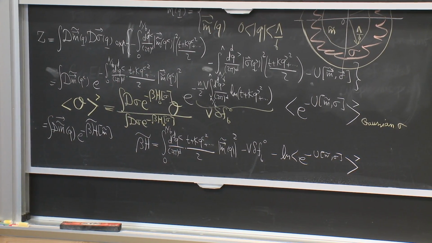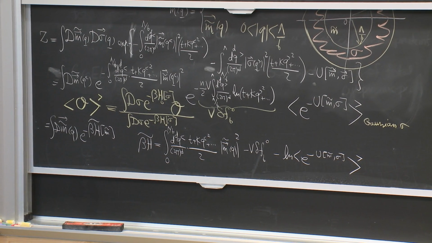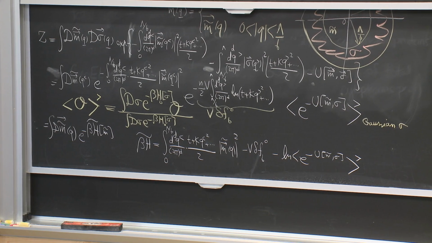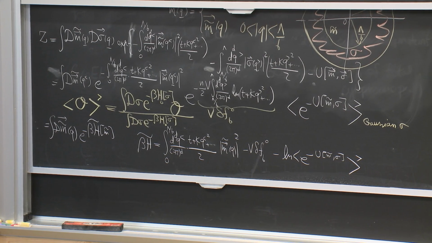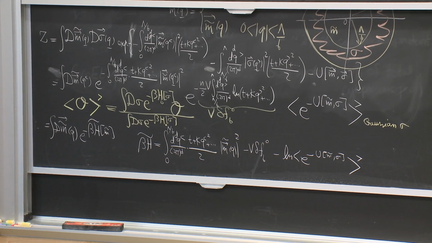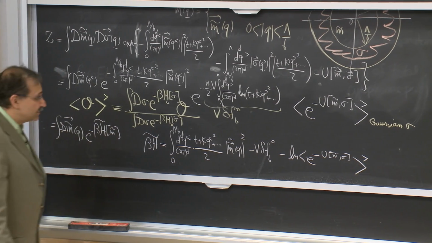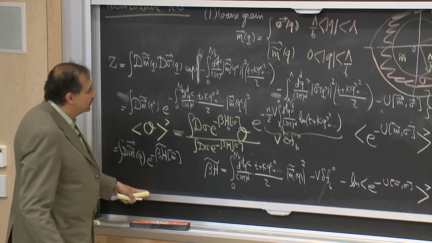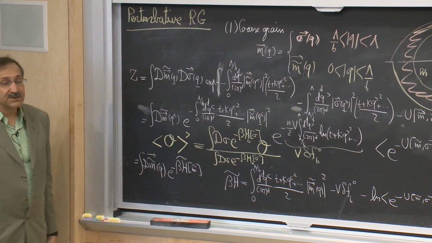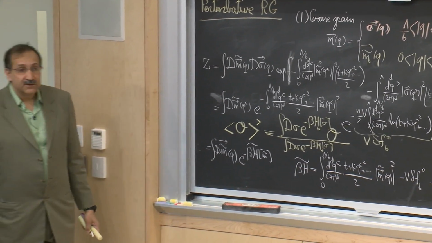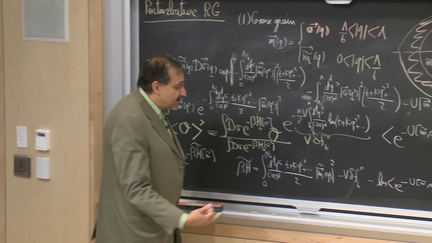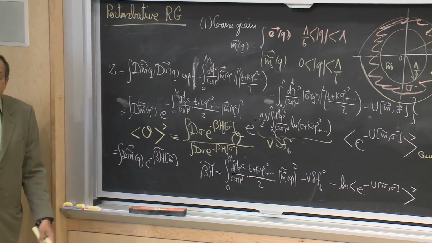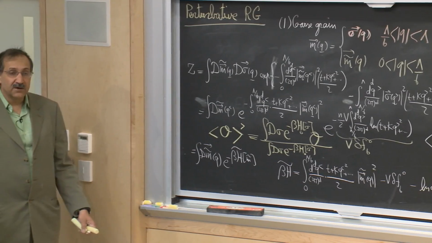So far, I have done things that are extremely general. But now I note that I'm interested in doing perturbation. So the only place that I haven't really evaluated things is where this u is appearing inside the exponential log average.